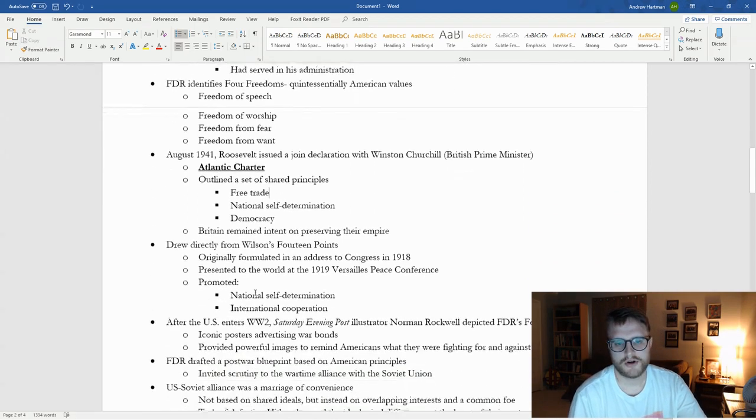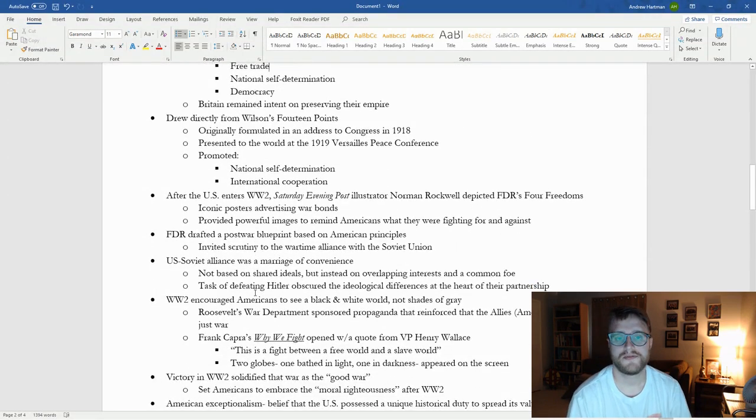But the Atlantic Charter draws directly from Woodrow Wilson's 14 points, which he originally created in an address to Congress in 1918. And then in 1919, he presented it to the world at the Versailles Peace Conference. It promoted roughly 14 things, but the two we want to focus on are national self-determination and international cooperation, which leads to the creation of the League of Nations.